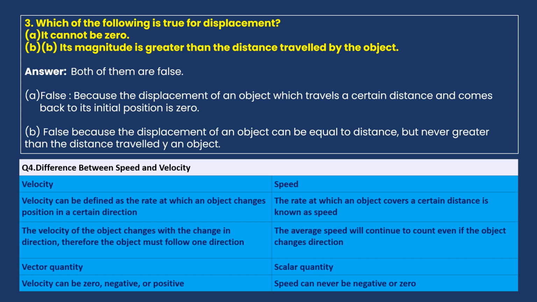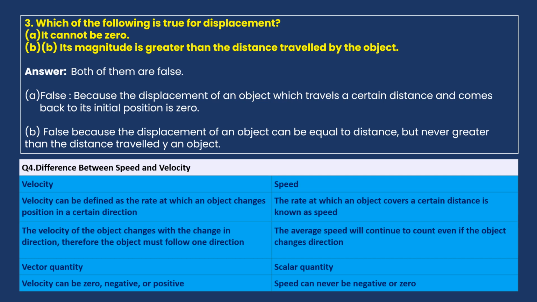Now speed, the rate at which an object covers a certain distance, is known as speed. Here in speed there is no mentioning of direction, only some magnitude of distance is given.